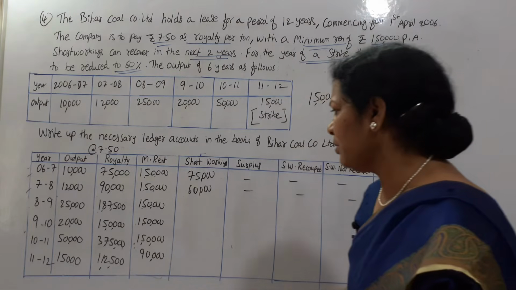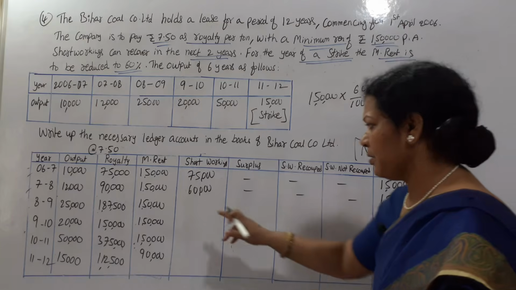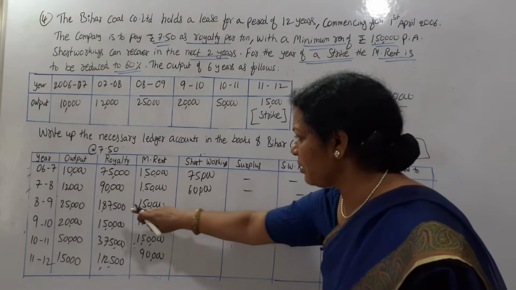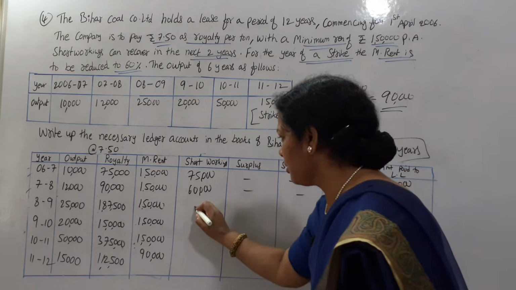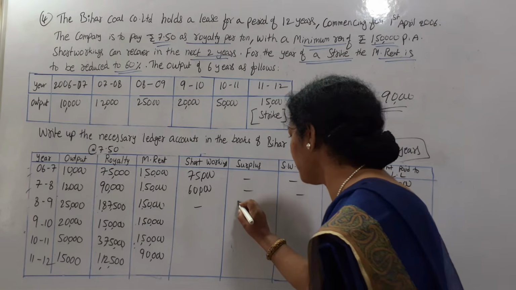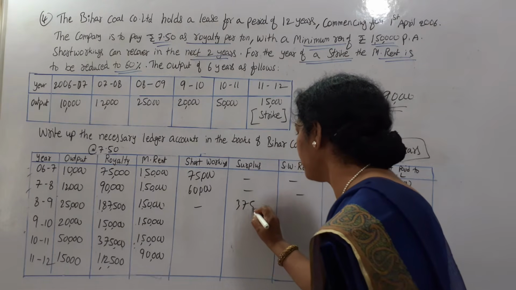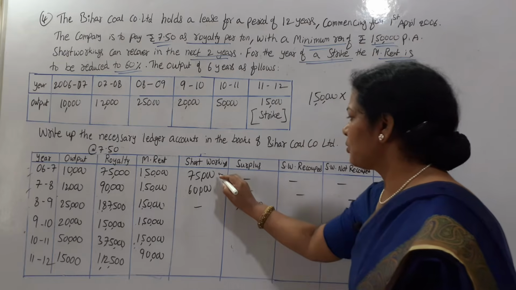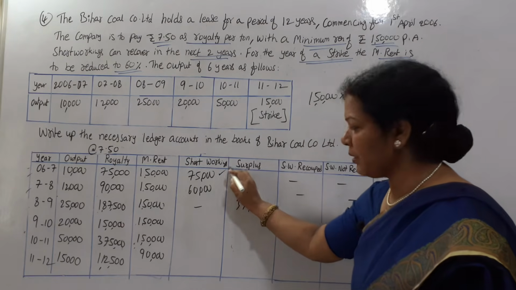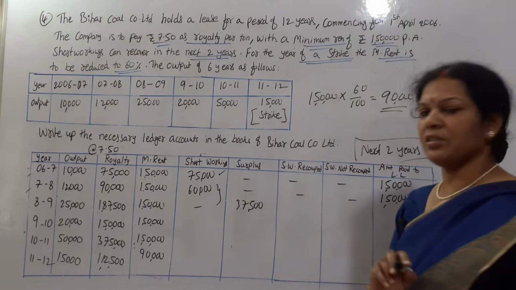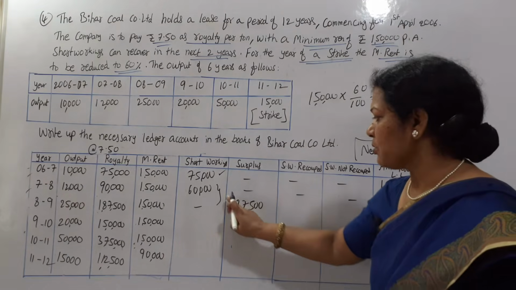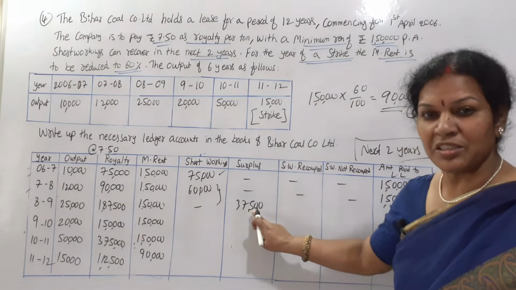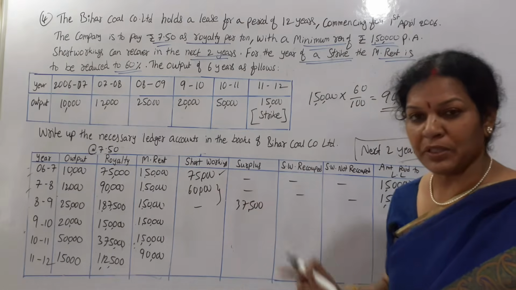Now how much do we have? 37,500 short workings. So minimum rent is less, royalty is more. So short working of 37,500. To recoup this 75,000, these 2 years we have only 37,500 out of 75,000.